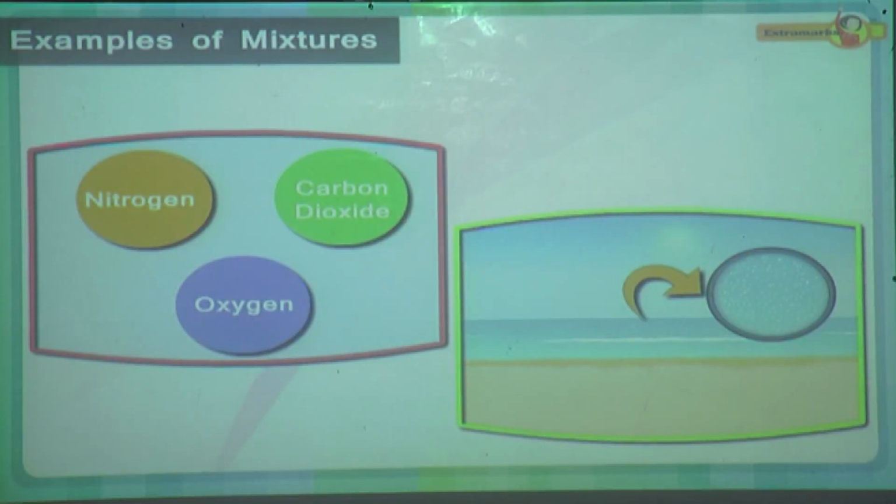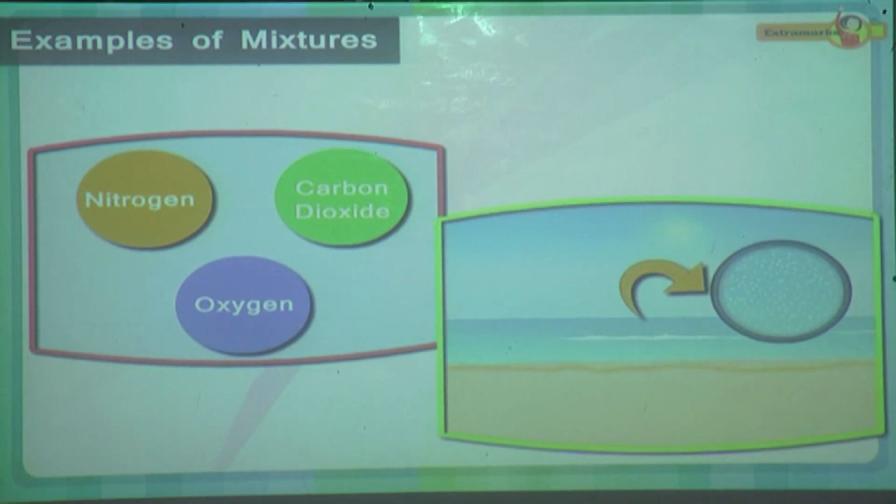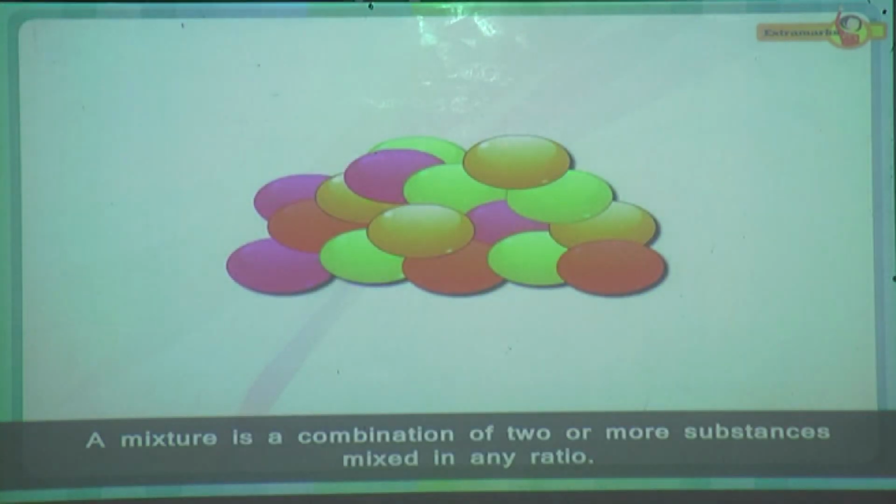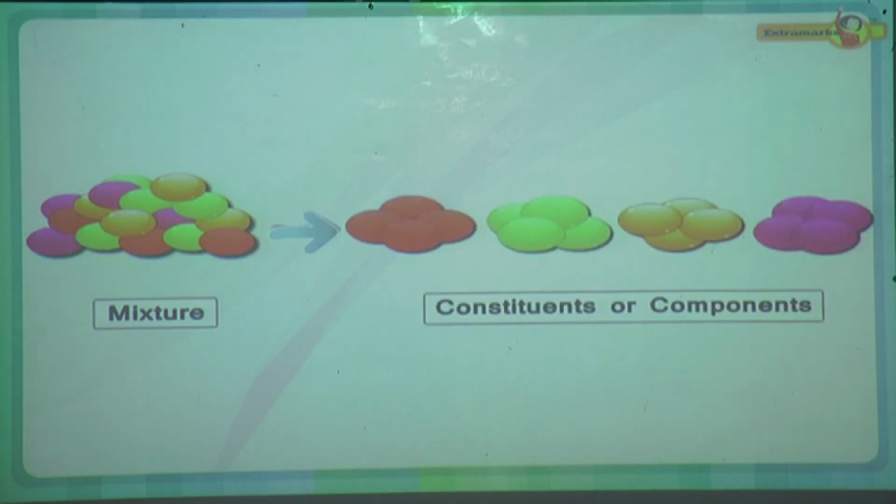Well, it means both air and seawater are examples of mixtures. A mixture is a combination of two or more substances mixed in any ratio. Different substances present in a mixture are called its constituents or components.